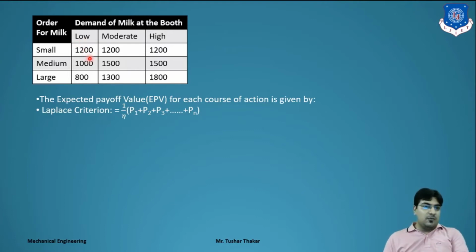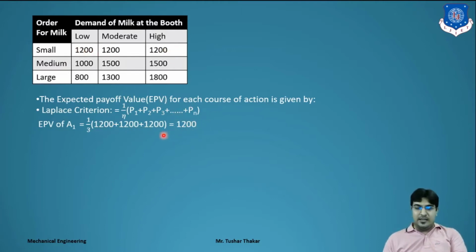Clear? First we find the EPV of action A1. So 1/3 times (1200 plus 1200 plus 1200) gives 1200. So for action A1 the Laplace criterion is 1200.